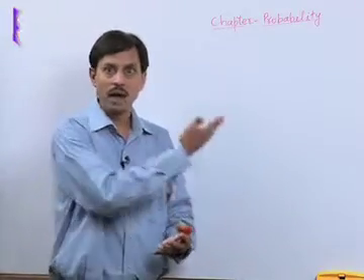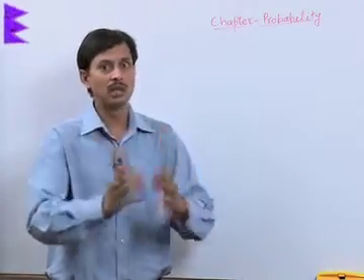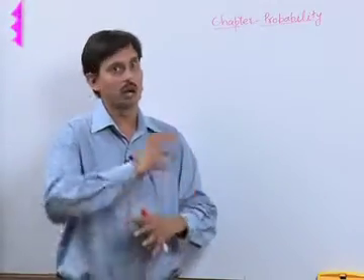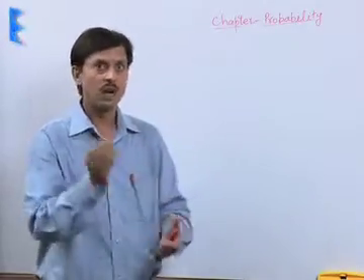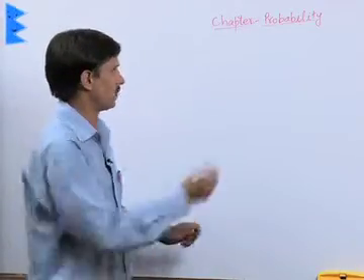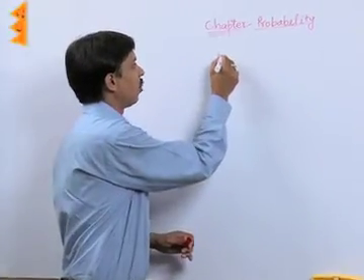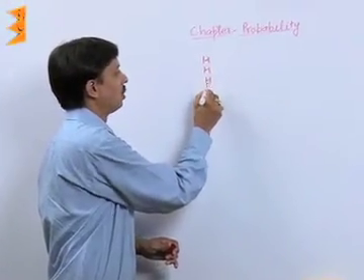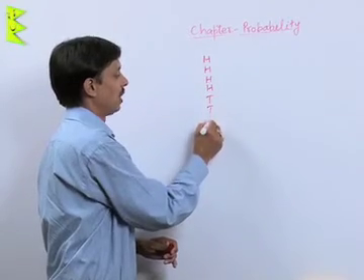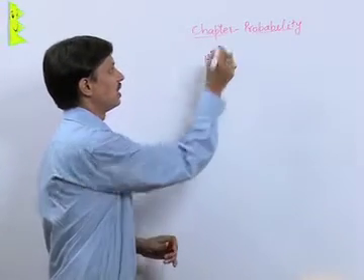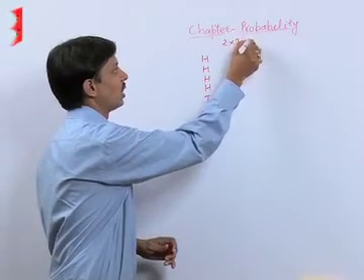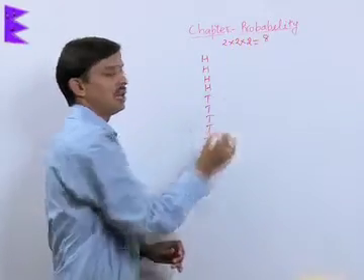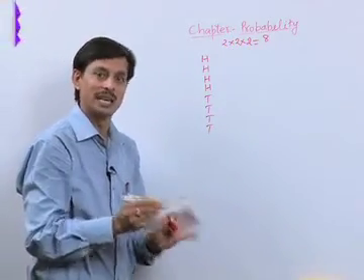So first of all, I am making a sample space if 3 coins are tossed together or one coin is tossed 3 times. What are the total possible ways? The reason is one coin has 2 possibilities, the second also has 2, the third also has 2. So there will be in all 8 possible cases.